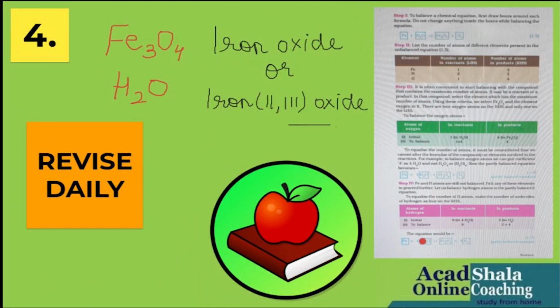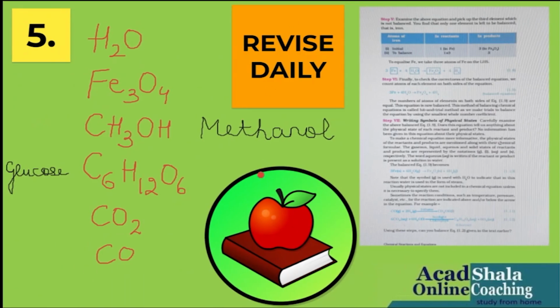Next page, again in continuity with balancing of the equation. This page comprises the formulae iron oxide, which is also known as iron 2 or 3 oxide in Roman numerals, and water. Now you're seeing on every page I've written revise daily. So I mean it, children, revision is very important on a daily basis.